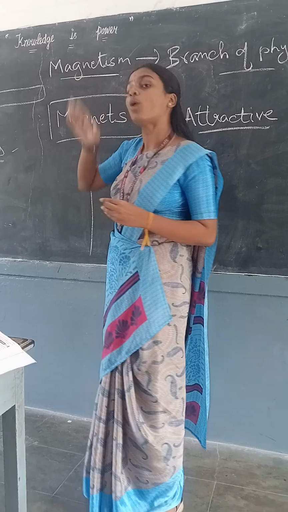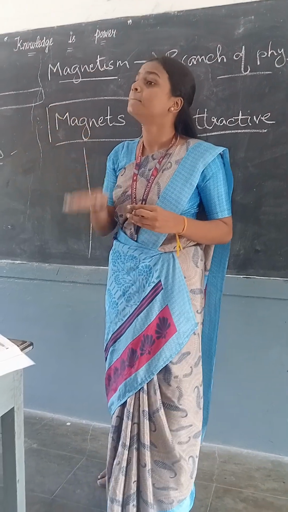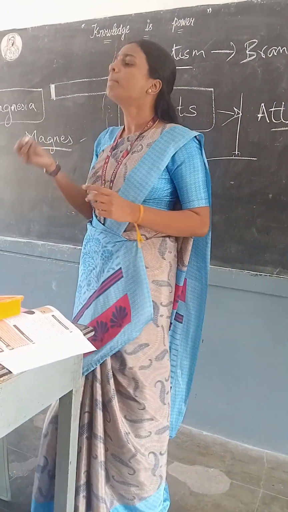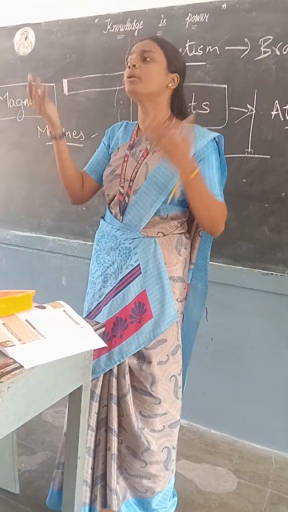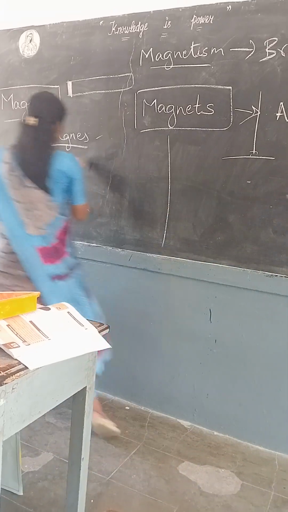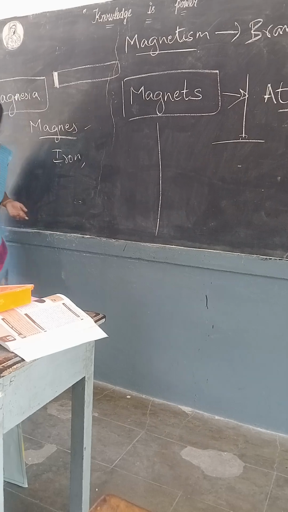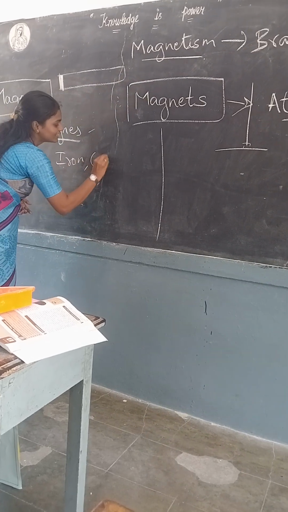Okay, but really what is magnet? Magnet is the material which attracts the other material. Okay, but what attracts the other material, and what are the materials? Iron, cobalt.